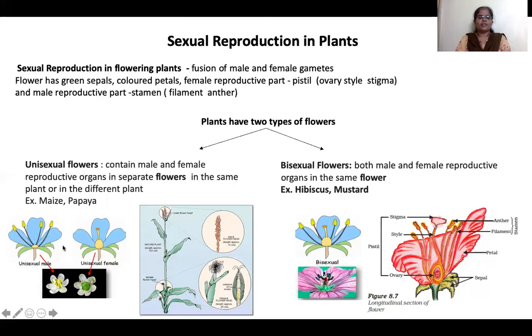In some plants, especially papaya, the male flowers are present in one plant and the female flowers in another. Both are not in the same plant in papaya. Male flowers and female flowers are on separate plants. Whereas in maize, this is the male flower, which we call the tassel, and the cob is the female flower. In the same plant, the male flower is at the top and the female flower is below. Okay, these are unisexual flowers.